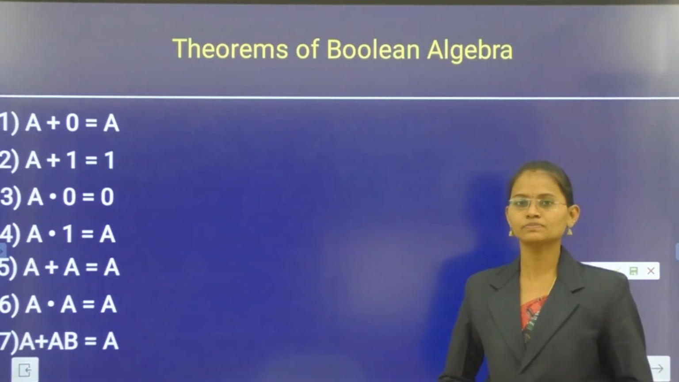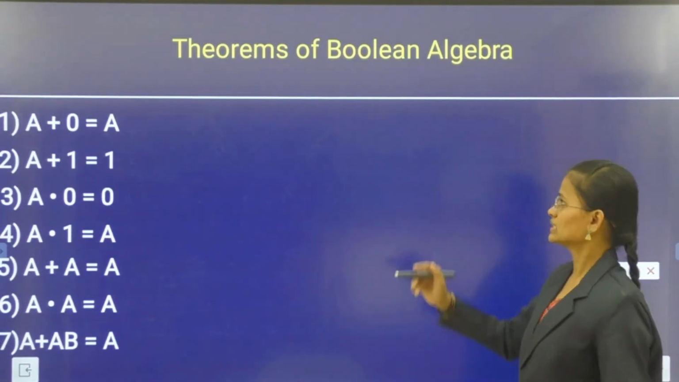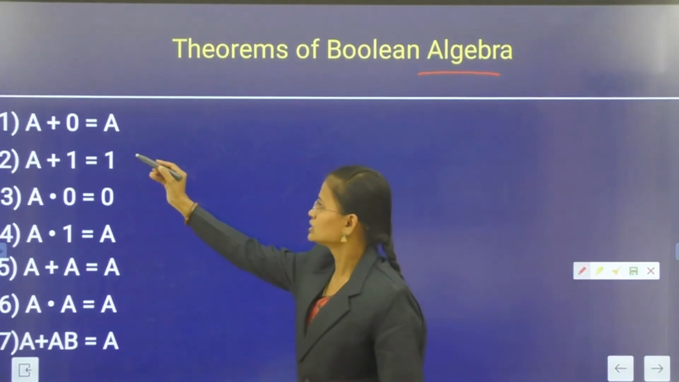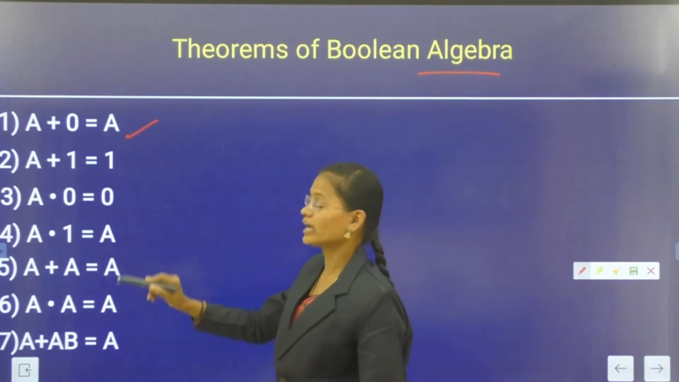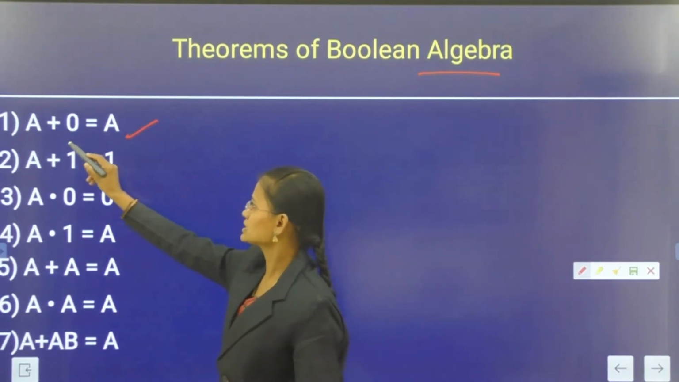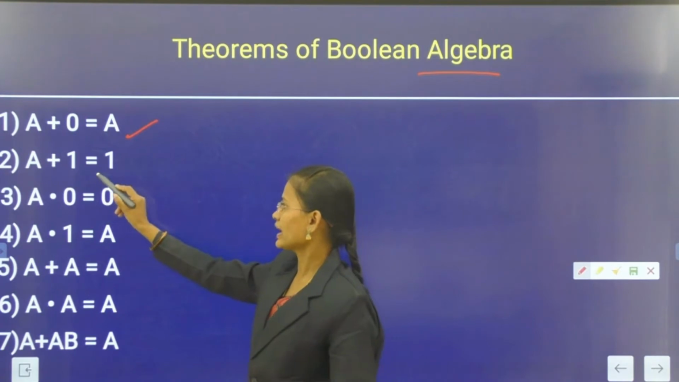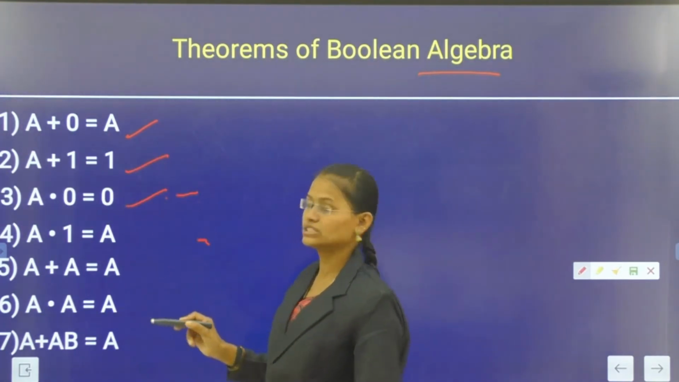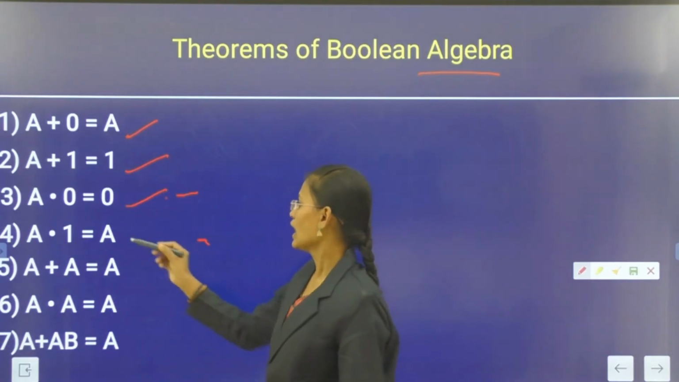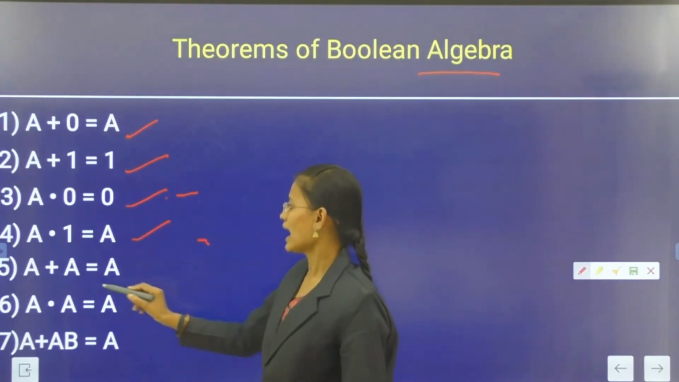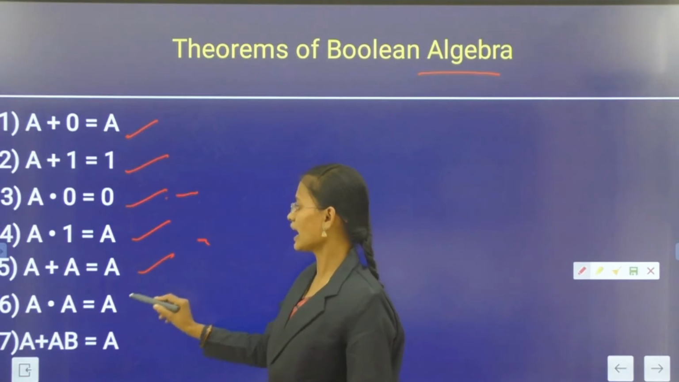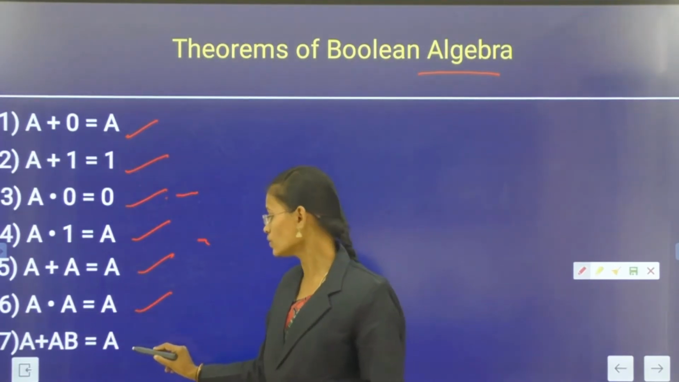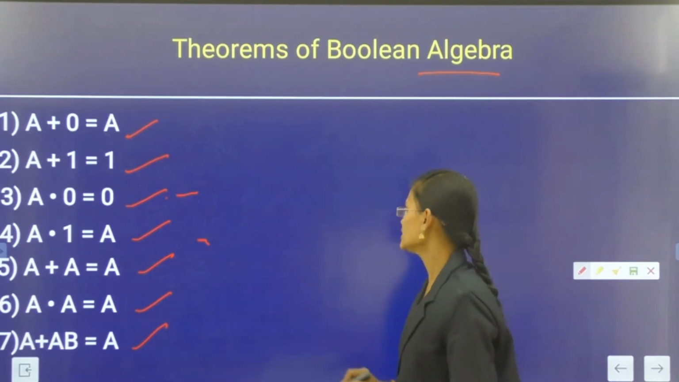Today's topic is Boolean theorems and Boolean laws. We see the theorems of Boolean algebra. Here, 0 + 0 = 0, 0 + A = A, A + 1 = 1, and next, A · 0 = 0, since 0 times anything is 0, and A · 1 = A, and A + A = A, and A · A = A, and A + AB = A. These are the Boolean theorems.